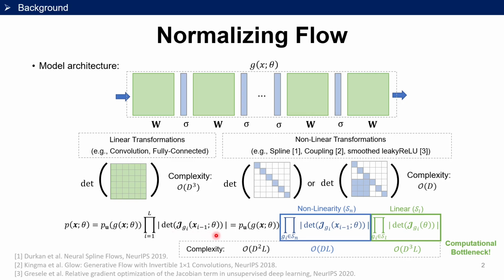Typically, flow-based models are trained by maximum likelihood objectives, where the computation of Jacobian determinants is required, and is often the computational bottleneck. The Jacobian determinants can be expressed as the product of the Jacobian determinants associated with different types of layers. The neural network often contains linear and nonlinear transformations with O(d^3) and O(d) time complexity respectively. The d here corresponds to the data dimension. The computational bottleneck lies in computing the Jacobian determinants of the linear layers.